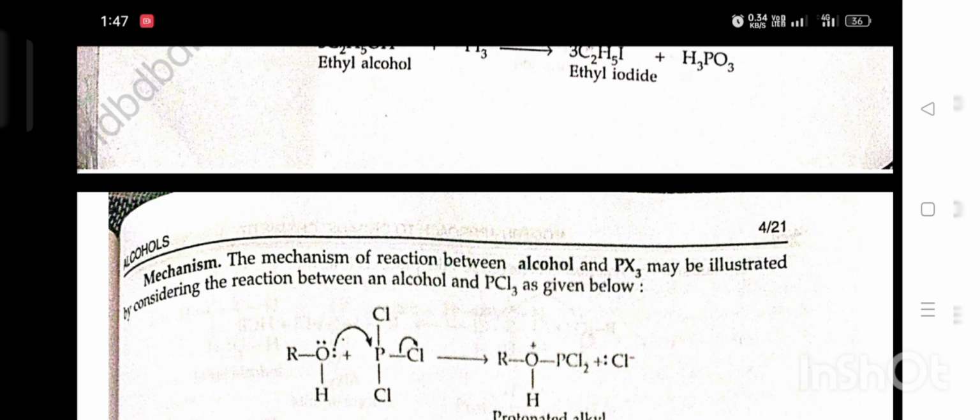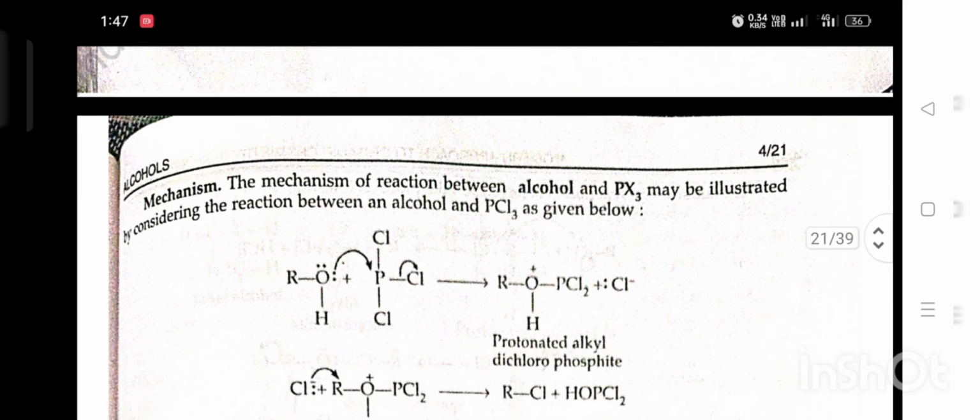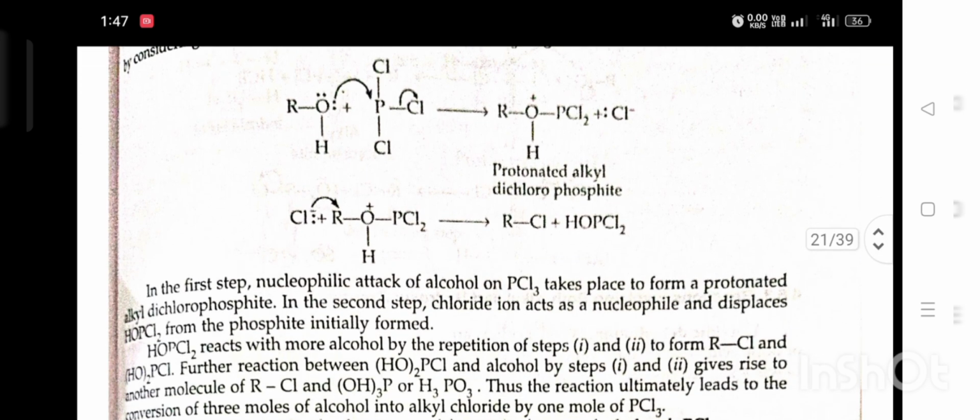Mechanism. The mechanism of reaction between alcohol and PX3 may be illustrated by considering the reaction between alcohol and PCl3, as given below. In the first step, nucleophilic attack of alcohol on PCl3 takes place to form a protonated alkyl dichlorophosphite.